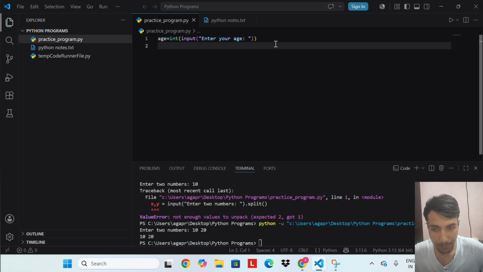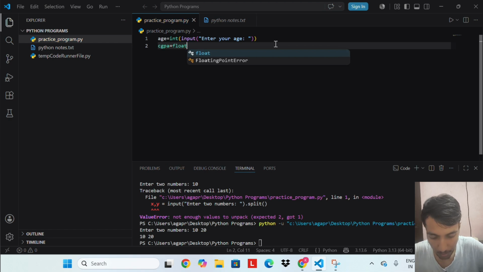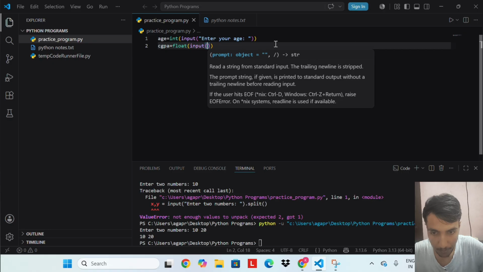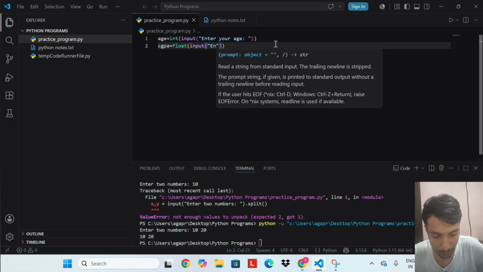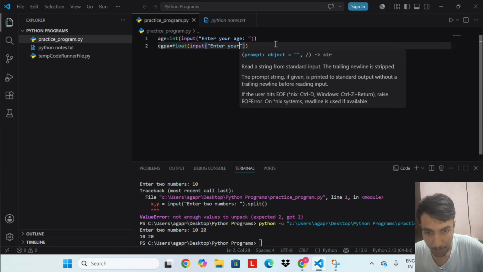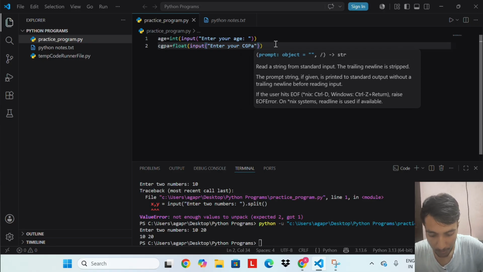Similarly, CGPA equal to float input, "Enter your CGPA".